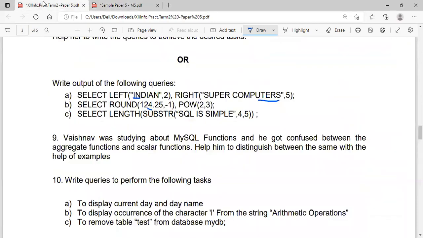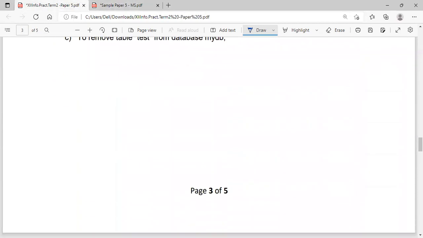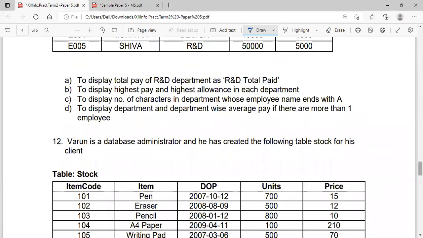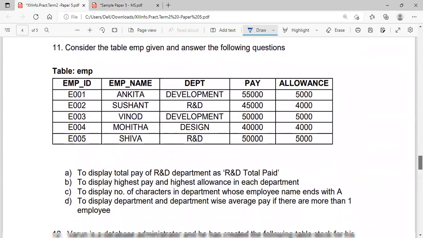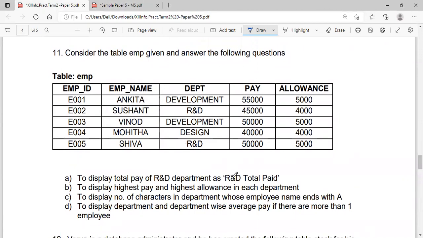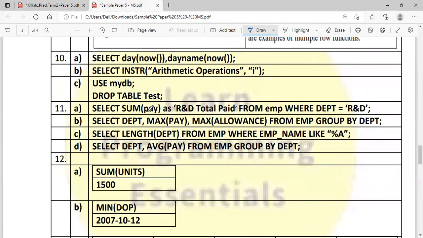Question number 11. Moving to section C, this is the table EMP, and you have certain queries to do. To display total pay of R&D department as R&D total paid, select sum of pay as R&D total paid, this is the alias name, from EMP where department equal to R&D.